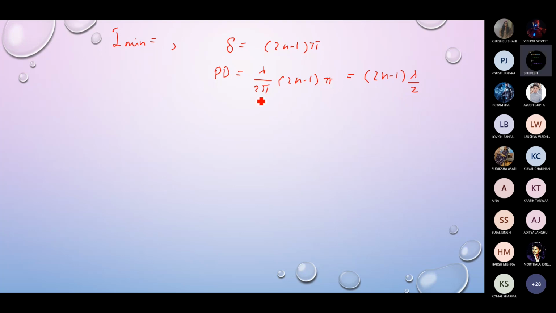ठीक है? So it should be an odd multiple of lambda by 2. Path difference should be an odd multiple of lambda by 2. So this is the condition in order to get a minima.